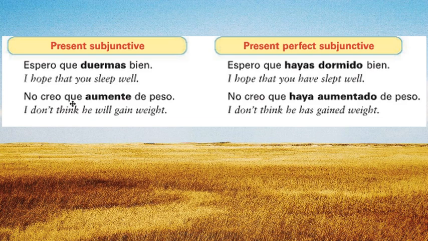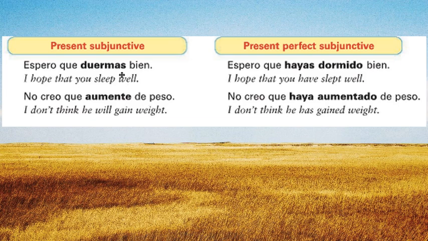I hope that you sleep well. No creo que aumente de peso. I don't think, or I doubt, yo dudo que, either one would work. We have the two subjects, I and you, and here we have I and he. We also have que, and we also have the doubt, the uncertainty, the theoretical nature of the subjuntivo.